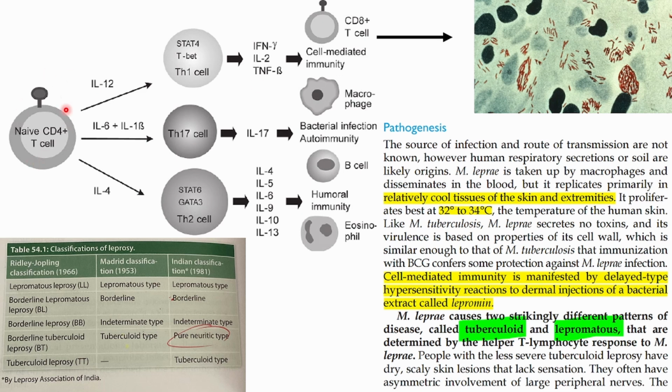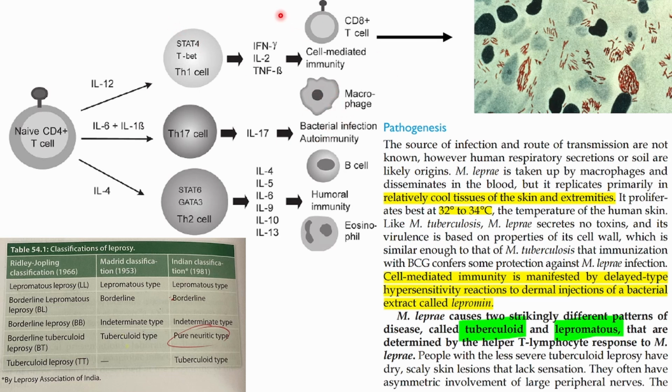Okay, so we have the naive T cell, a newly formed T cell, CD4 positive. If you give interleukin 12, it turns into TH1, which is T helper 1 cell. Then if there is interferon gamma, interleukin 2 or interferon beta, all these things, if they are present, then it will convert into this thing, CD8 T cell. Okay, that is, cell mediated immunity will be triggered. So your macrophages will come into action. But